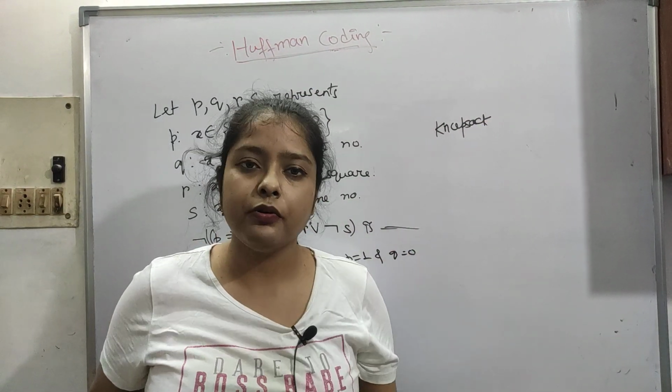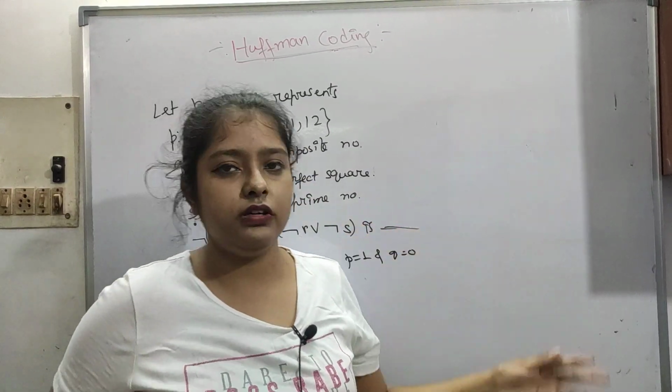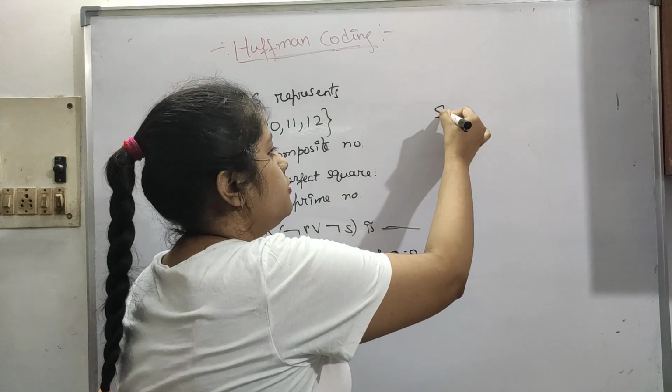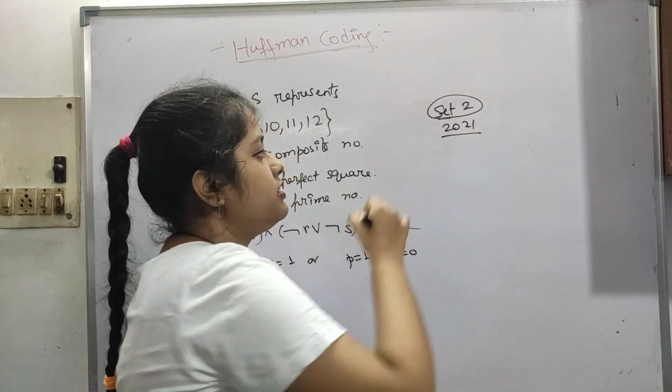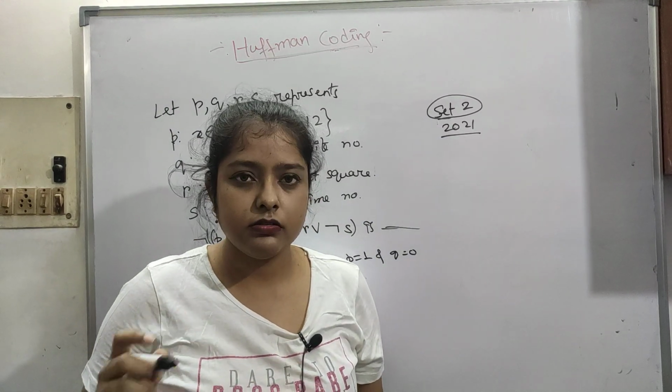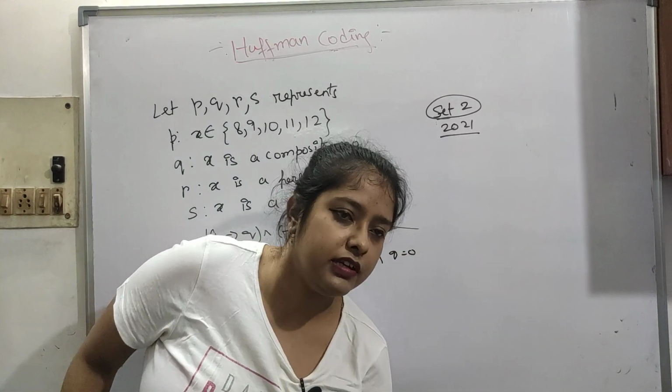Okay, so this is very important. Okay, why I am saying this? These questions are very common and questions are easy. Okay, even in this year GATE set 2 paper 2021, one question came. I don't remember the marks, 1 or 2 marks question came. It was really easy, just a confusing statement.